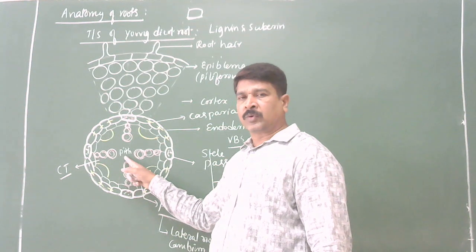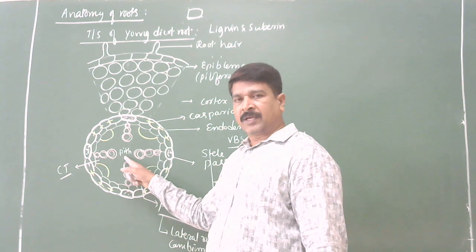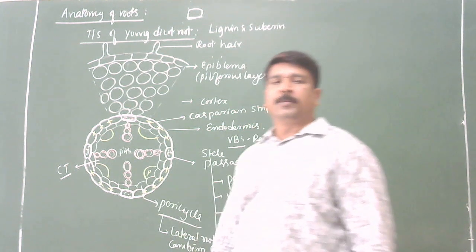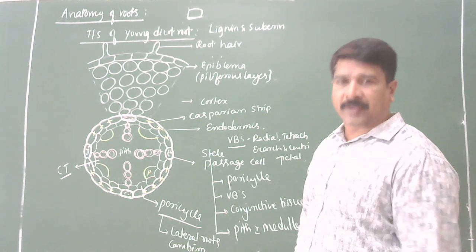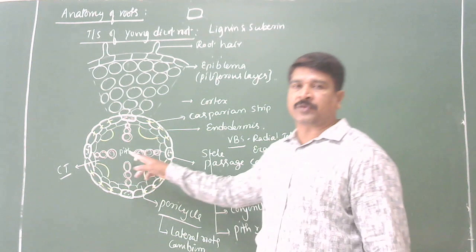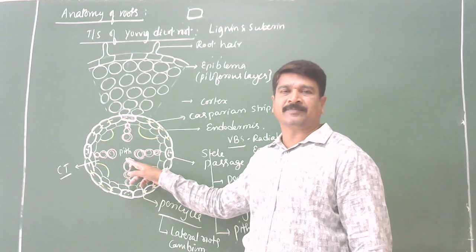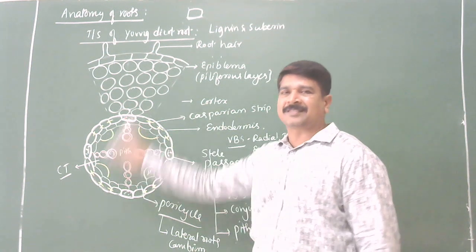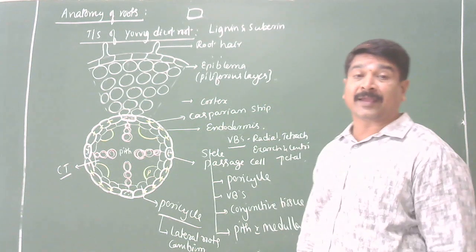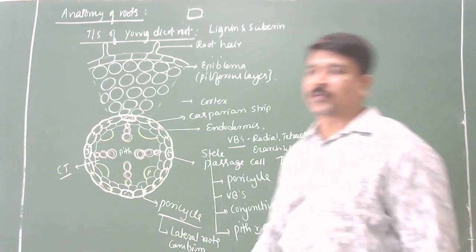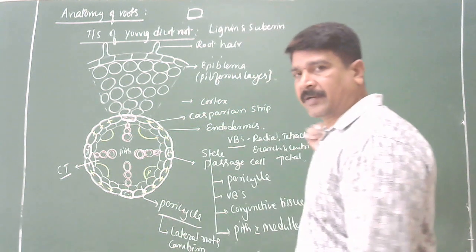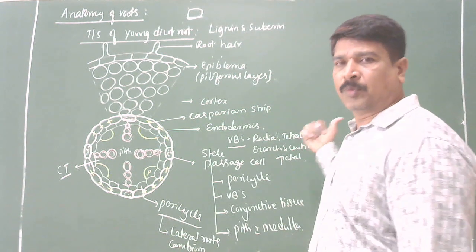In dicot root, pith is absent. If it is present, it is very small, made up of several layers of loosely arranged thin-walled parenchyma cells meant for the storage of food materials. Clear? So this is the anatomy of any dicot root. I think it is very clear. Yes. Now you take a small break. Afterwards, I'll continue with the monocot root.